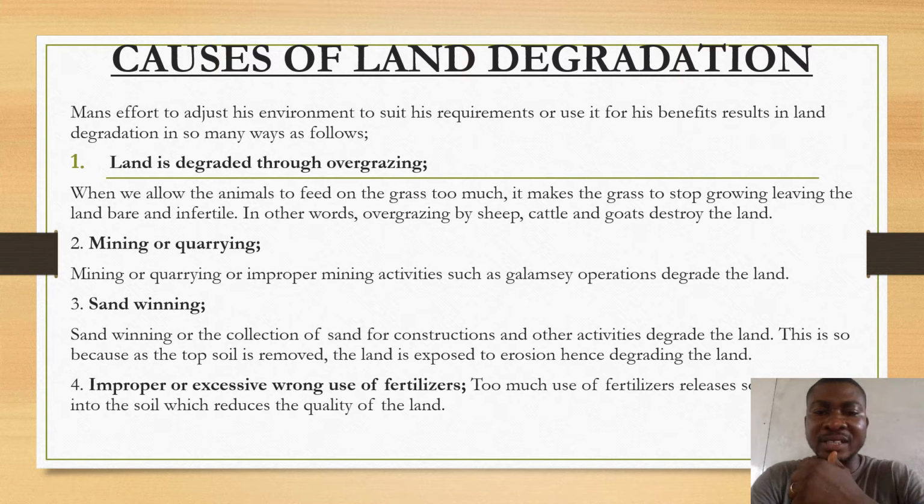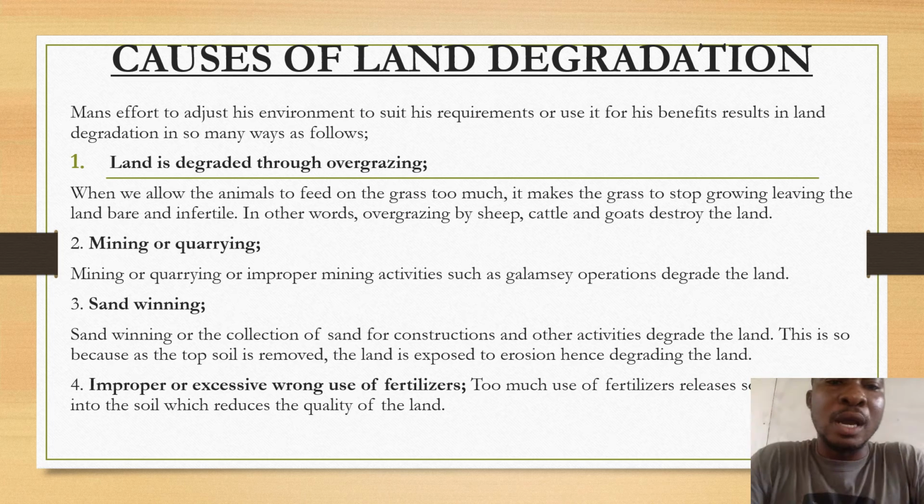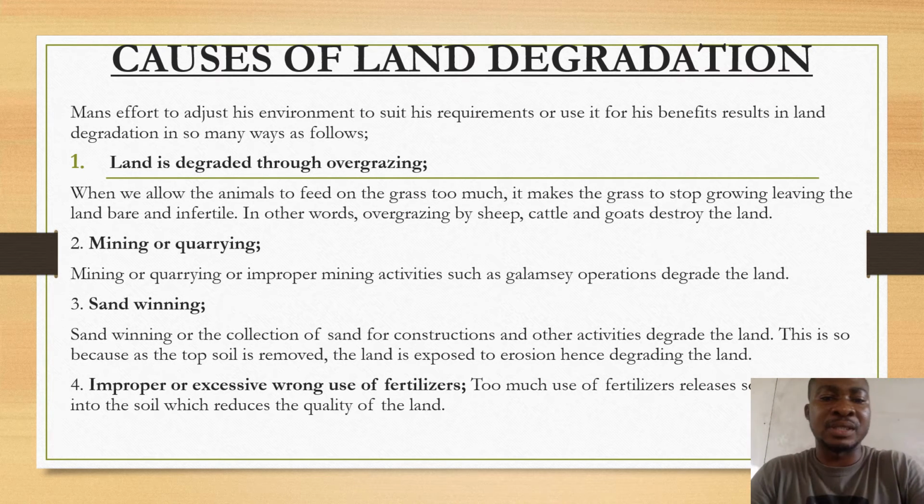We use fertilizers in our various farms so that our crops will grow and grow well. But when we use these fertilizers excessively or in improper ways, it poses danger to us as a whole because the land loses its fertility.